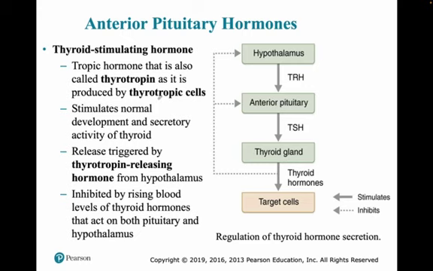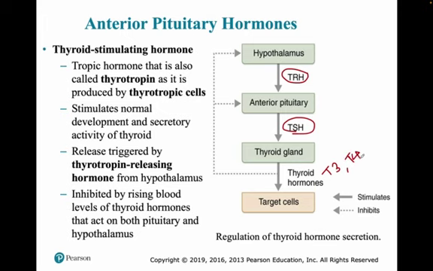The cells that produce thyroid stimulating hormone are the thyrotropic cells. When TRH, thyrotropin releasing hormone from the hypothalamus, is secreted, that influences the anterior pituitary to produce thyroid stimulating hormone, and TSH's target organ is the thyroid gland, which produces two types of thyroid hormones, T3 and T4, which have major roles in our metabolism.